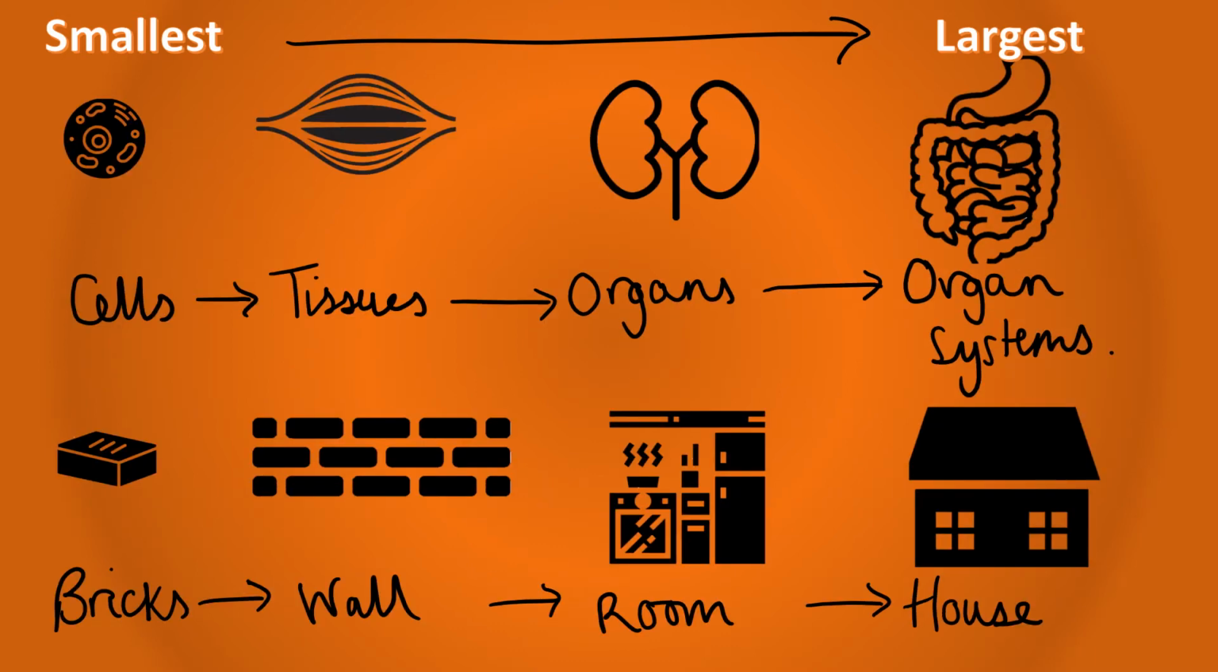When thinking about the different levels of organisation, I like to use the following analogy. Just as many bricks make a wall, many similar cells make a tissue. Different walls will come together to make a room with a specific function, such as a kitchen, just like different tissues will come together to make an organ with a specific function. And finally, different rooms will come together to make a house, just as different organs will come together to make an organ system.